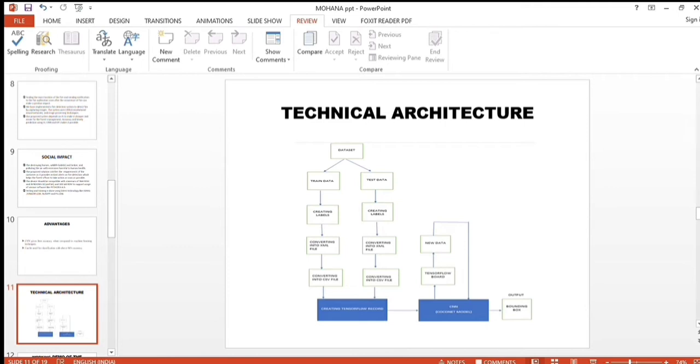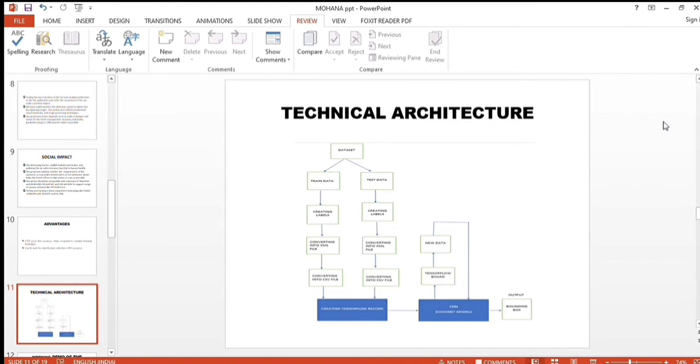It converts into an XML file, followed by conversion into a CSV file. This results in creating a TensorFlow record, which afterwards works with CNN, an effective machine learning technique from deep learning that is similar to ordinary neural networks. It consists of three types of neural layers to build its architecture: convolutional, pooling, and fully connected. It runs the code and creates a TensorBoard.